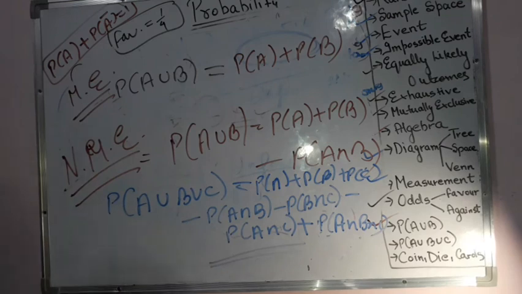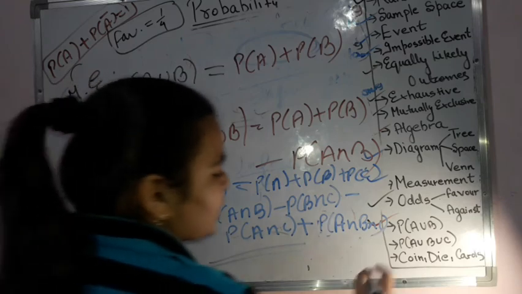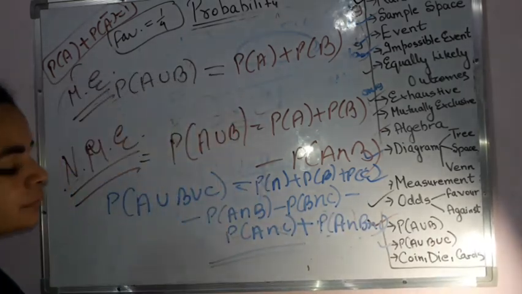And when they are mutually exclusive, then simply P of A plus P of B plus P of C. Simple it is. Okay. So coin is done.